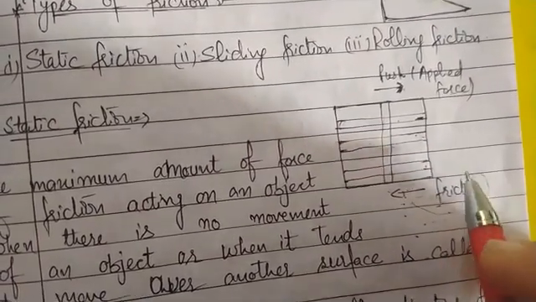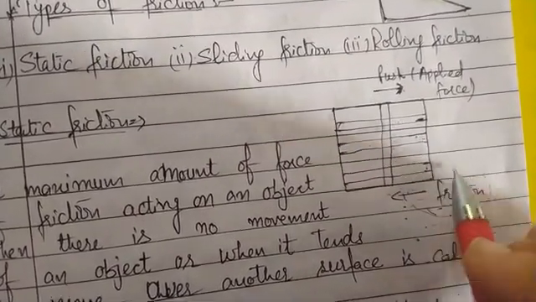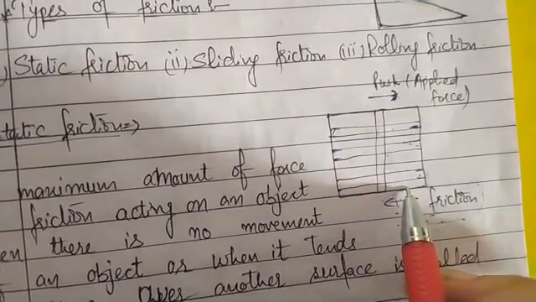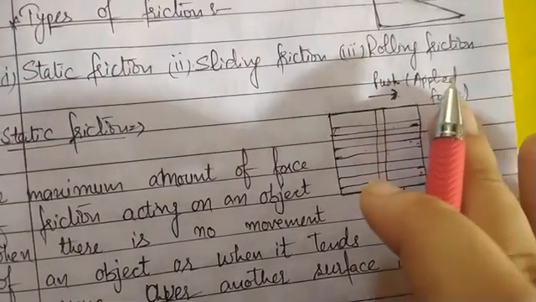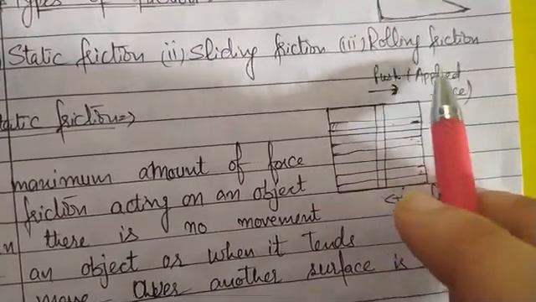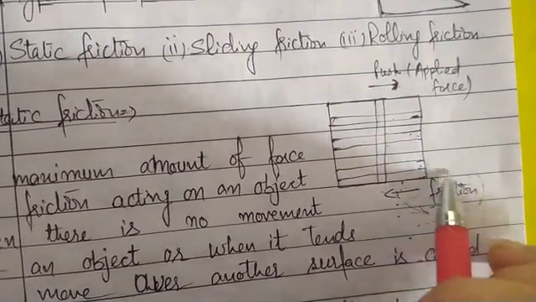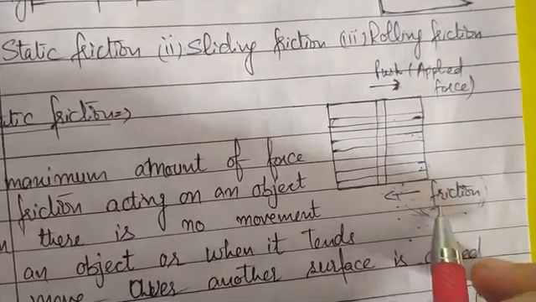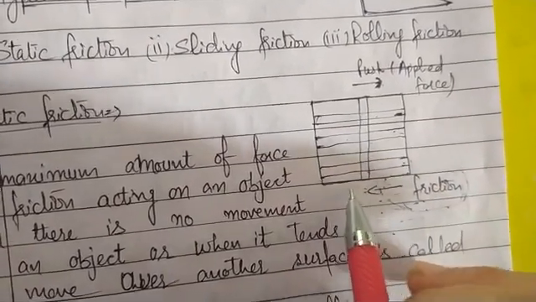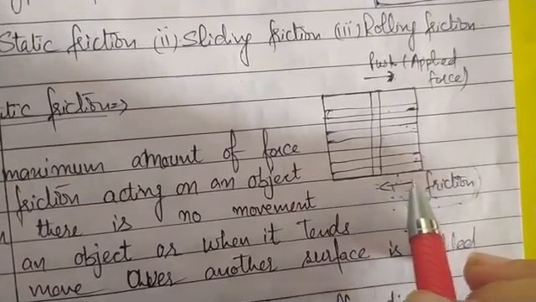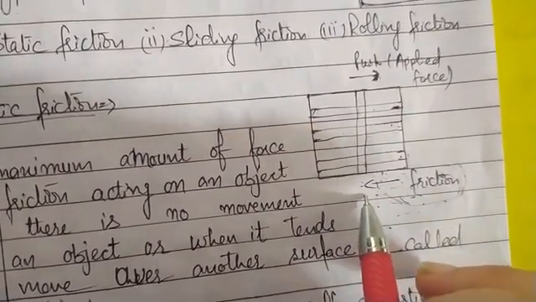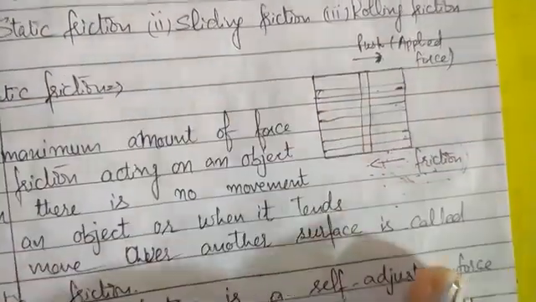some limit. That means जो फ्रिक्शनल फोर्स है वो इसको किसी हद तक ही है जो रोक सकता है इस बॉडी को मूव करने से रोकने के लिए. Then after that, when the magnitude of the applied force increases, then it will not be able to stop the body from moving. So after that, the body will start to slide over the surface, and when a body slides over another surface, then that type of friction is known as sliding friction.